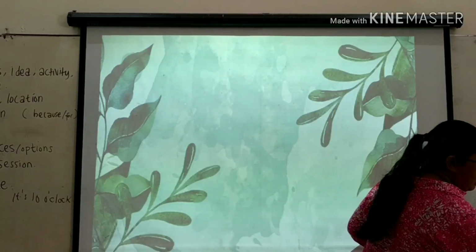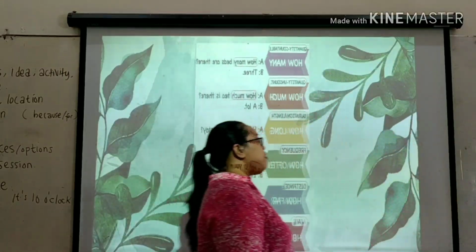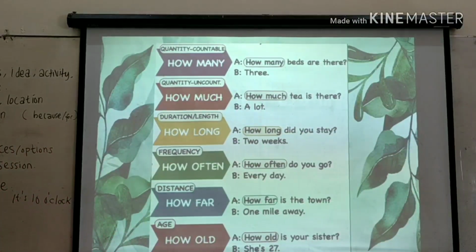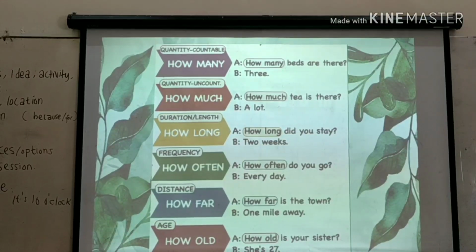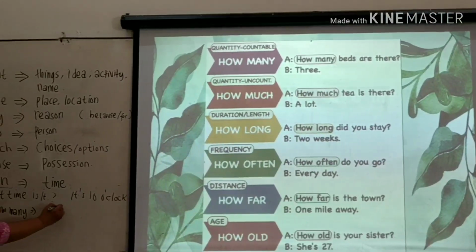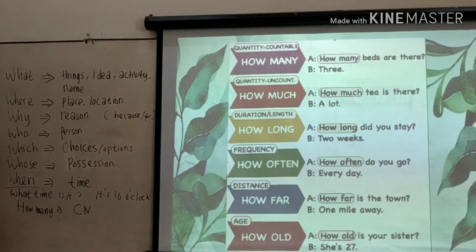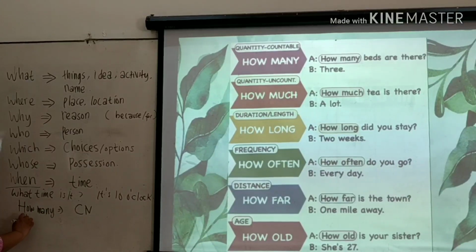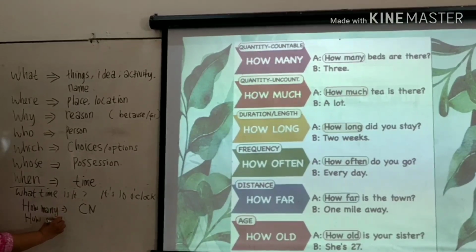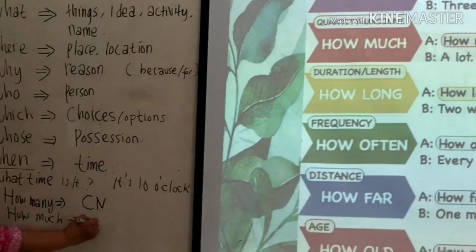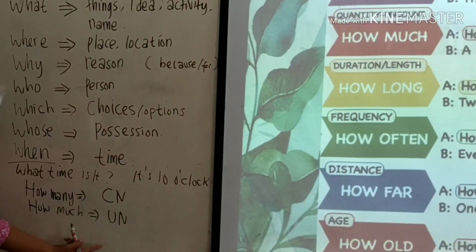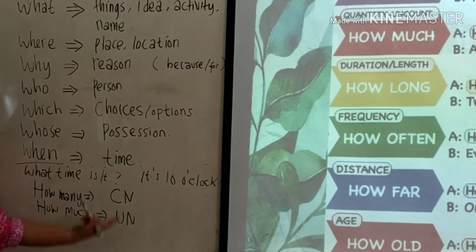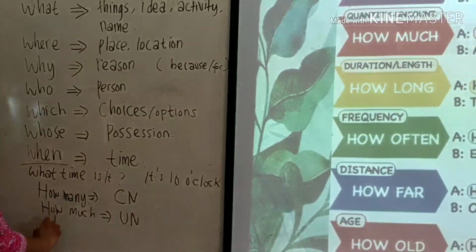Next, the last one. Form of how. We have how many? How many? 4. Countable noun. Okay, remember for countable noun. How much? 4. Uncountable noun. This is what we usually do, yeah? I'll make it short. Countable noun, uncountable noun. And then next, how long?